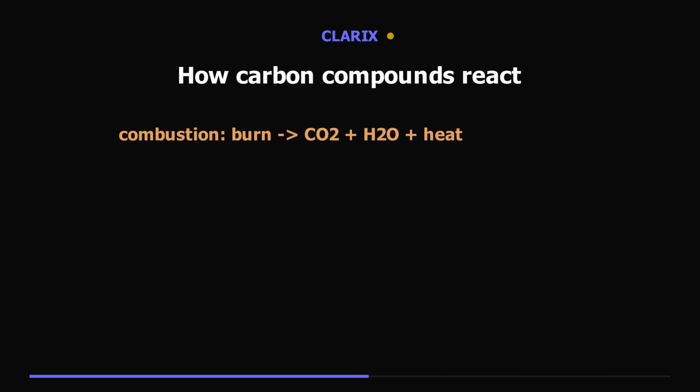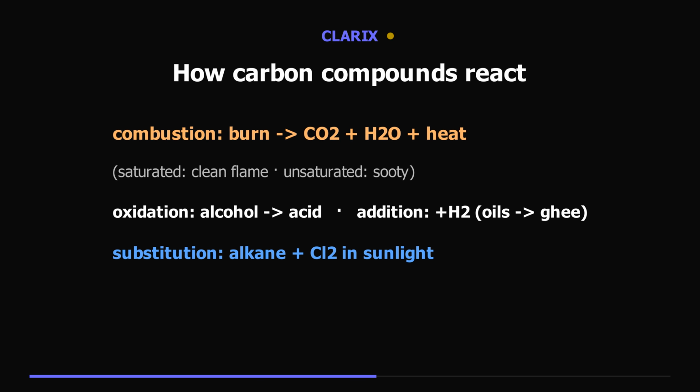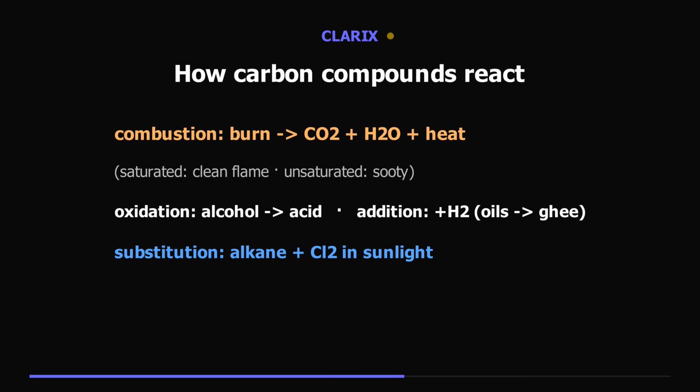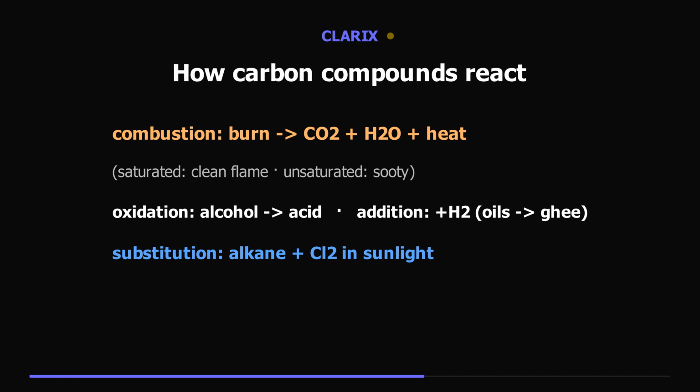Now, how carbon compounds react. Combustion. They burn in air to give carbon dioxide, water, and heat. Saturated ones with a clean blue flame, unsaturated ones with a sooty yellow flame. Oxidation. Alcohols can be oxidized to acids. Addition. An unsaturated compound adds hydrogen across its double bond over a nickel catalyst. That's how oils are hardened into vanaspati ghee. And substitution. In sunlight, an alkane swaps a hydrogen for a chlorine atom.